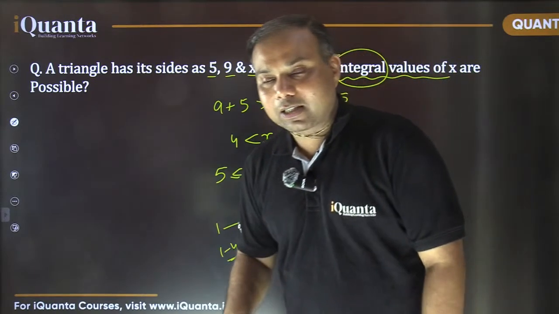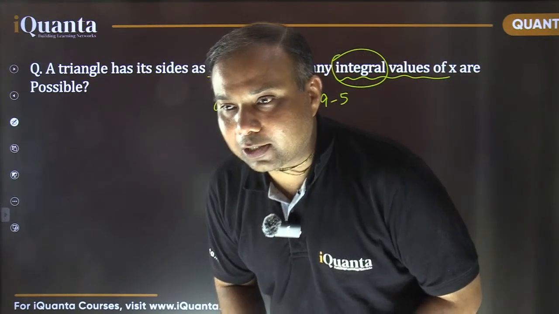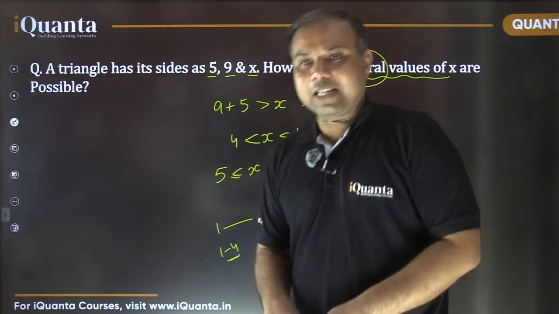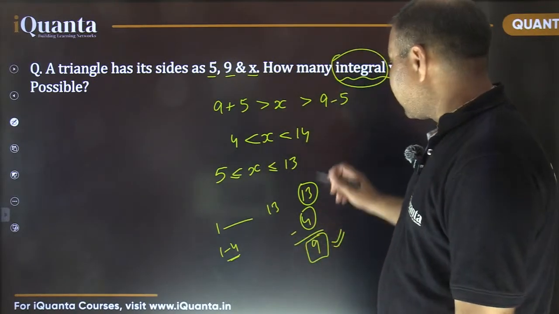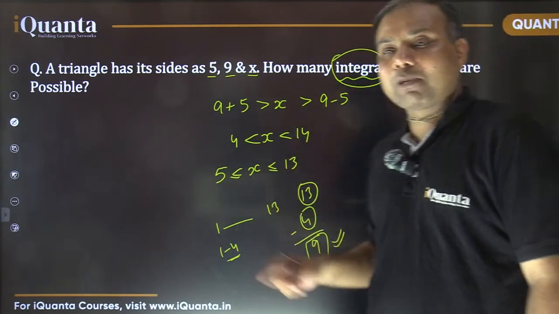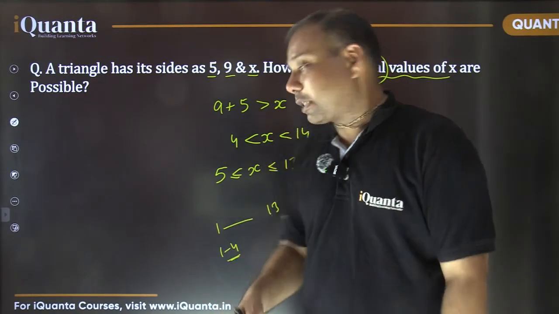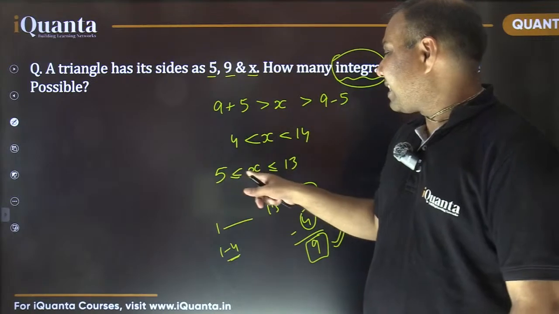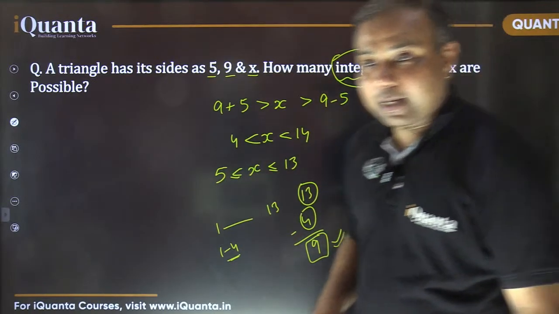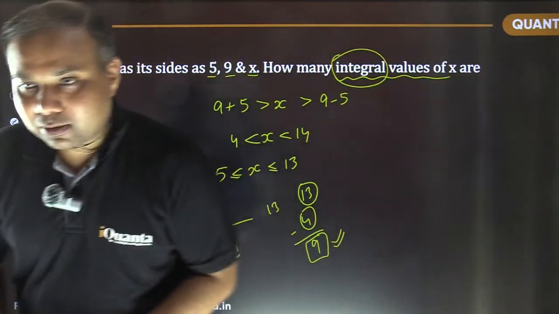Fine. So 9 is the right answer and most of you answered it correctly. That's good. So please don't make mistakes in counting. Some of you mentioned 13 as well. So 13 is the maximum possible value, but these many values are not possible. The minimum value x can take here is 5. Is it okay to everyone?